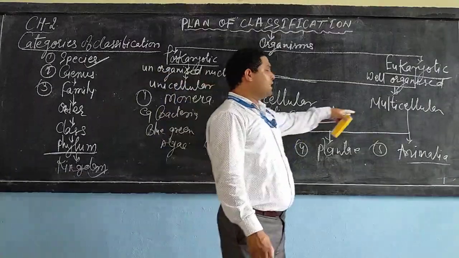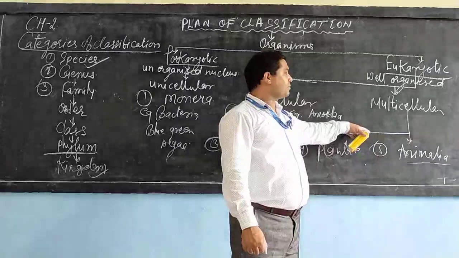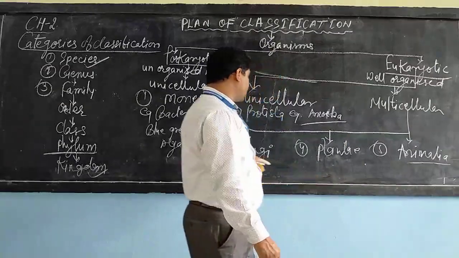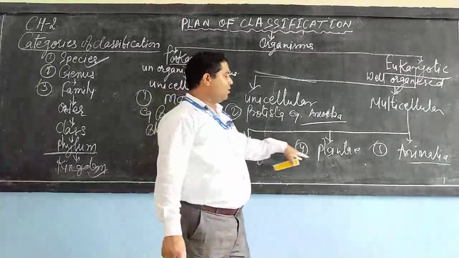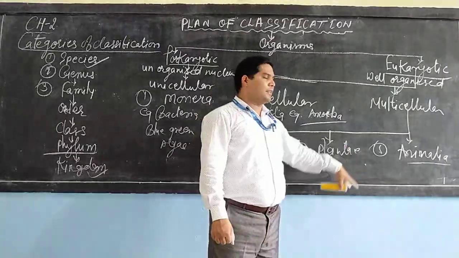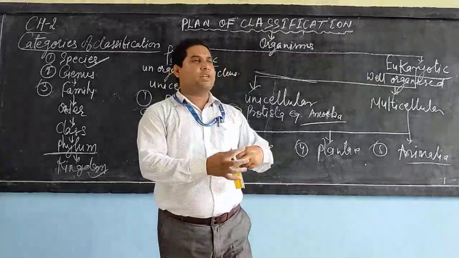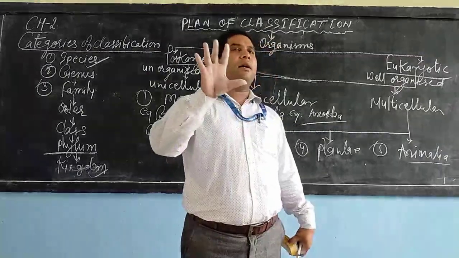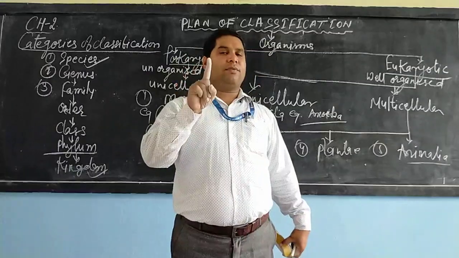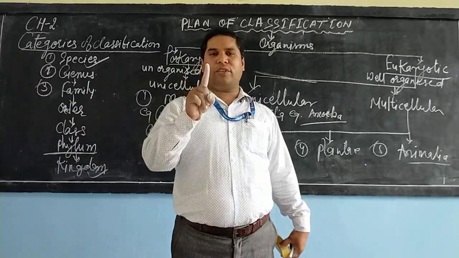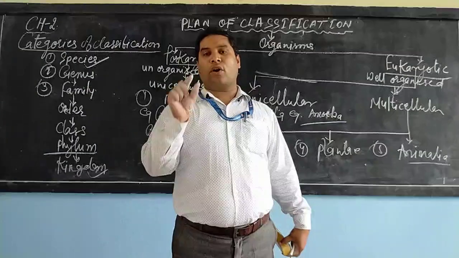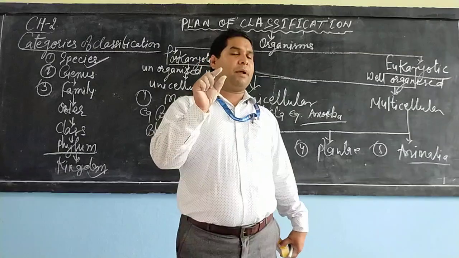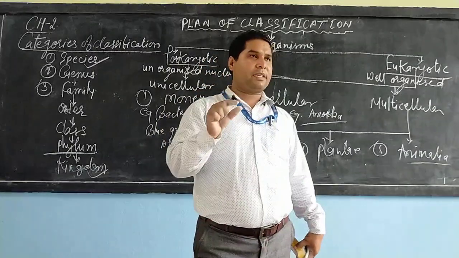Whereas in the multicellular forms of organisms, the next kingdom is Fungi, then Plantae, and the fifth is Animalia. So dear student, now you know about the five main kingdoms. First, Monera, which are prokaryotic organisms with an unorganized nucleus, for example bacteria and cyanobacteria.